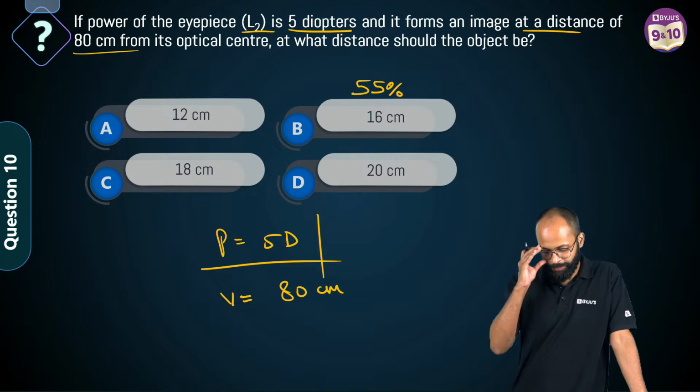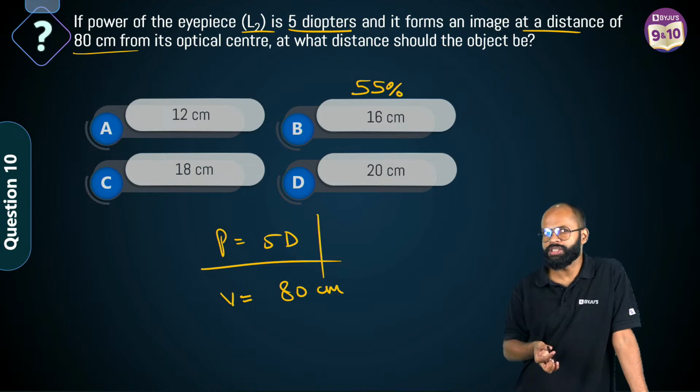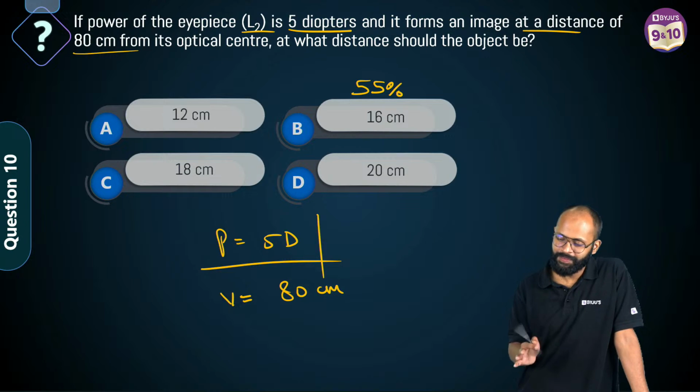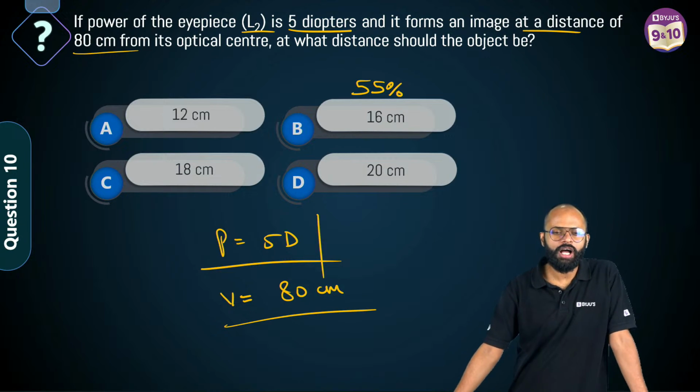Plus 80 or minus 80? Sir, V will be on the backside, so V should be minus 80. V should be plus 80 and minus 80, it will be plus, it will be minus.